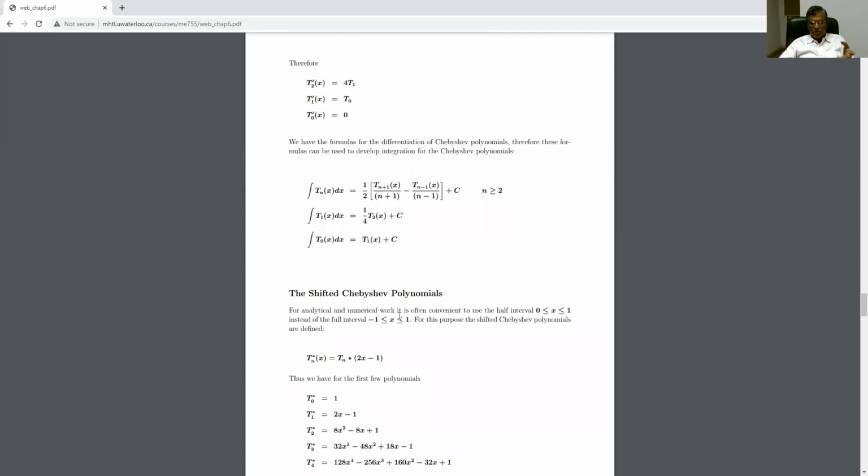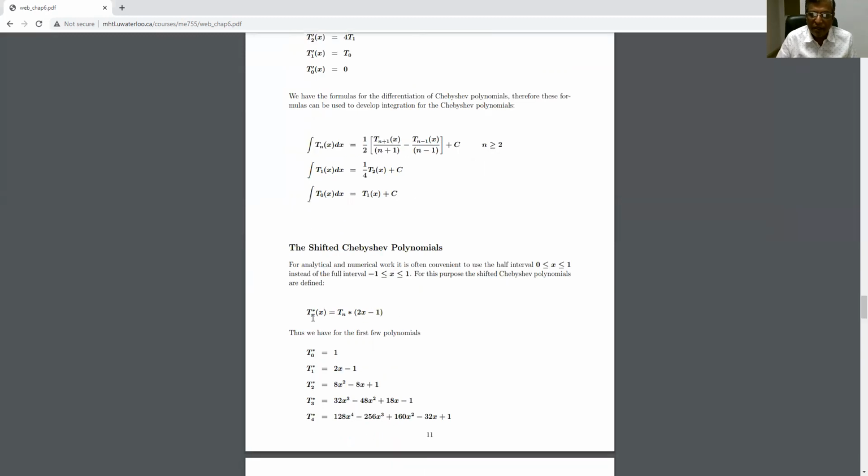The next part we should also try to understand is the shifted Chebyshev polynomials. For polynomials and numerical work, it is often convenient to use the half interval that lies between 0 and 1 instead of the full interval that lies between -1 and +1. For this purpose, the shifted Chebyshev polynomials are defined as you can see here.